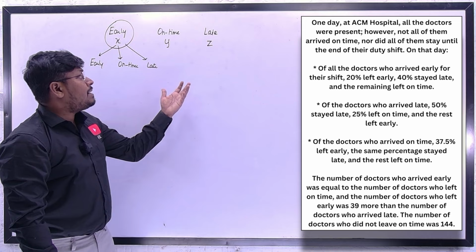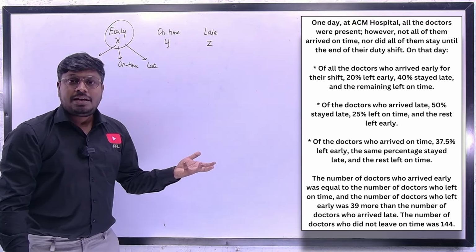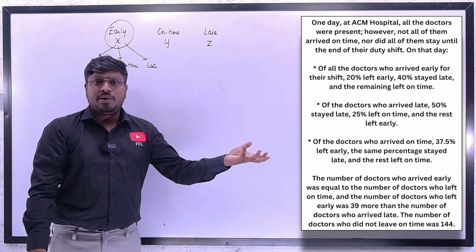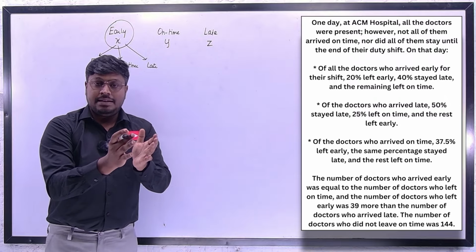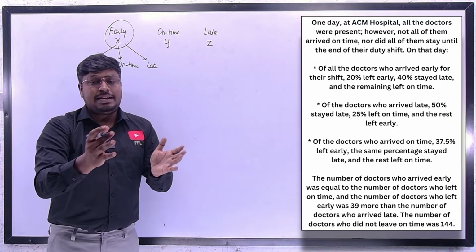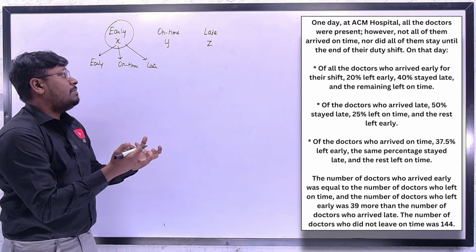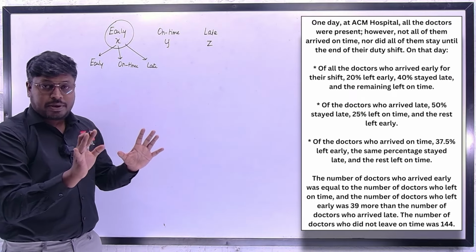So either you can frame a table chart upon your wish, right? But I think we have only small data here, right? Only doctors who left early, on time, and then late. So I don't want to frame a table chart. In case it is required, you can do that.